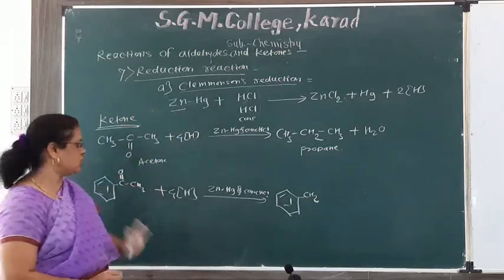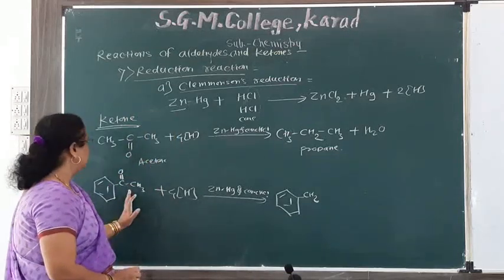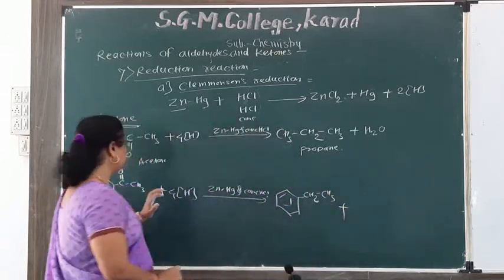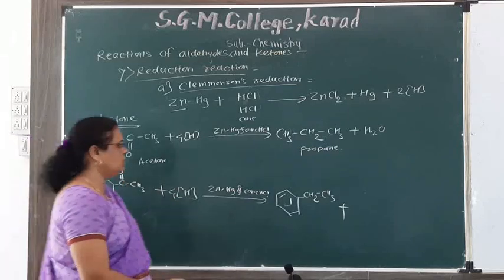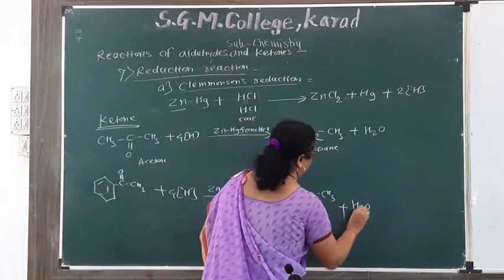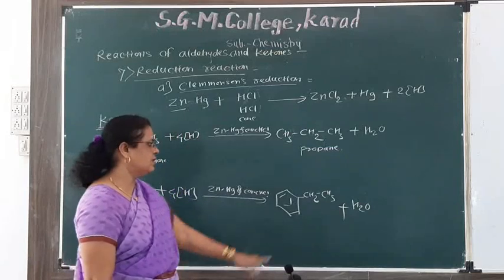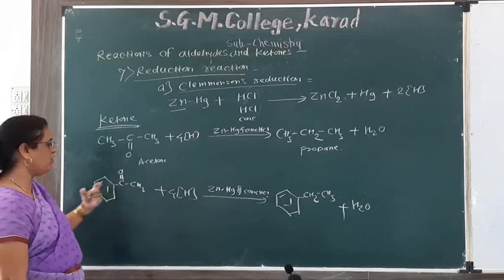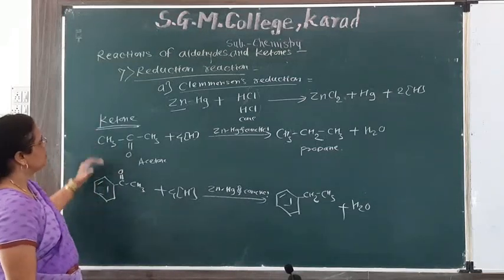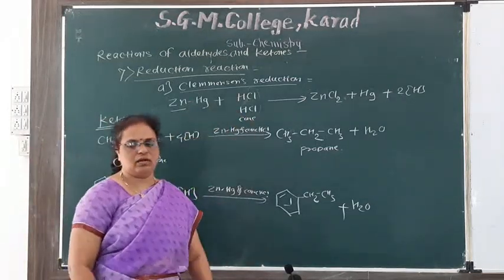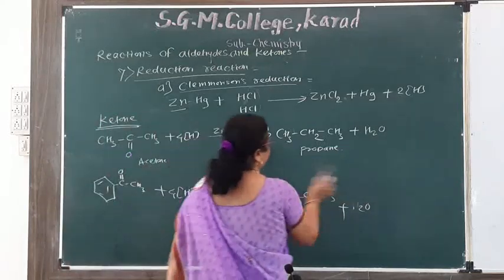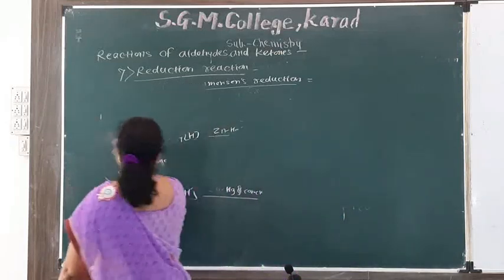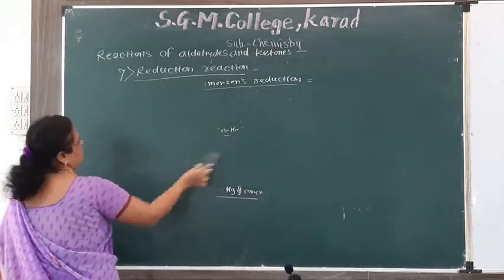Therefore, this is known as a reduction reaction. And CH3 plus these 2 hydrogens and oxygen, we get H2O. The name of this compound is ethyl benzene. This is acetophenone or methyl phenyl ketone. This is the Clemmensen reduction. Then B part: this first reaction is the Clemmensen reduction reaction.